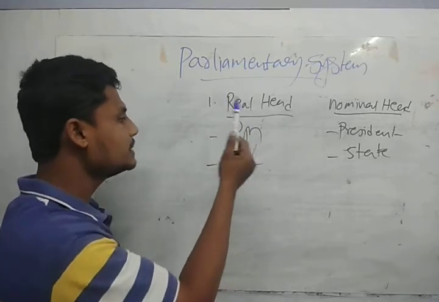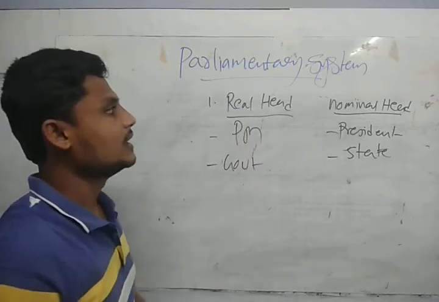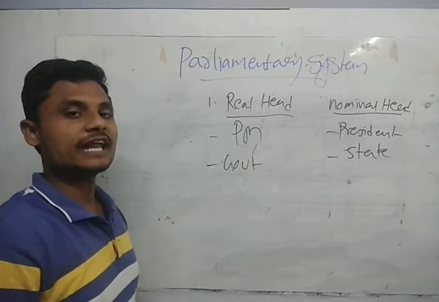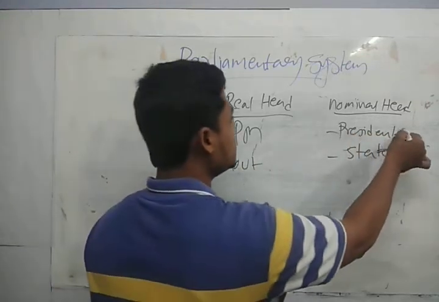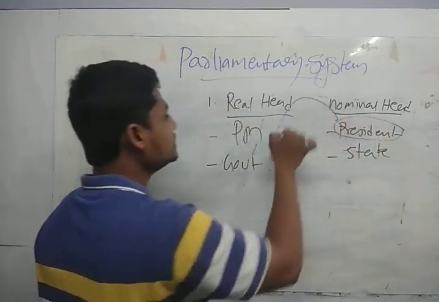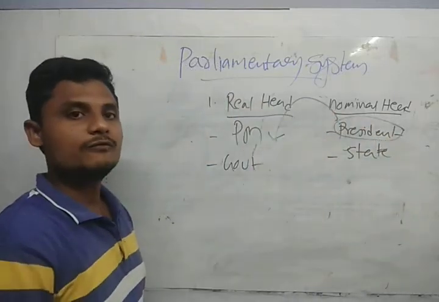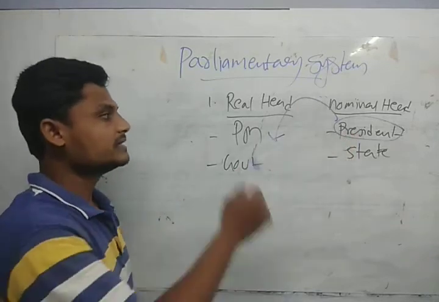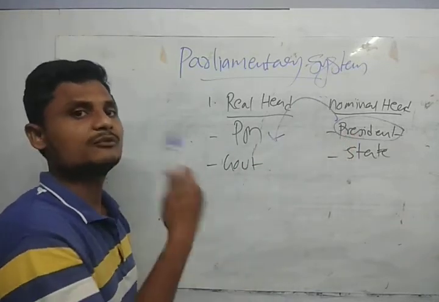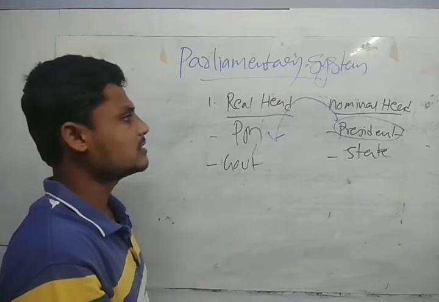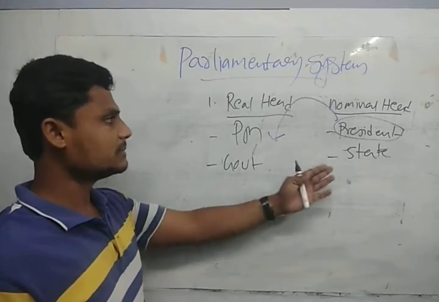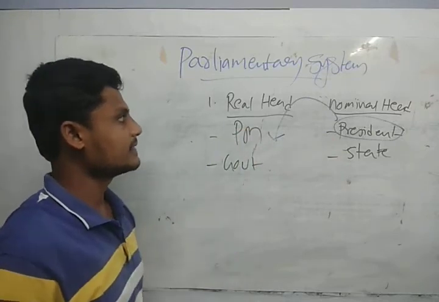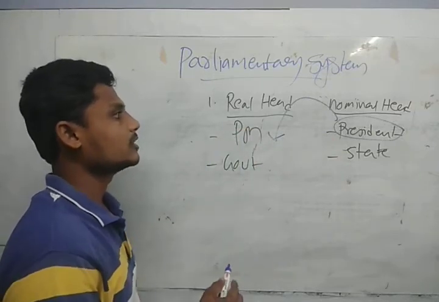So the real head will be the prime minister, the head of the government, whereas the nominal head will be the president, the head of the state. Every transaction will take place in the name of the president, but it will be run by the prime minister. Any international matters, financial matters, revenue matters, all these will be taken in the name of the president, but run by the prime minister. This is the first thing we have, the real executive and the nominal executive.